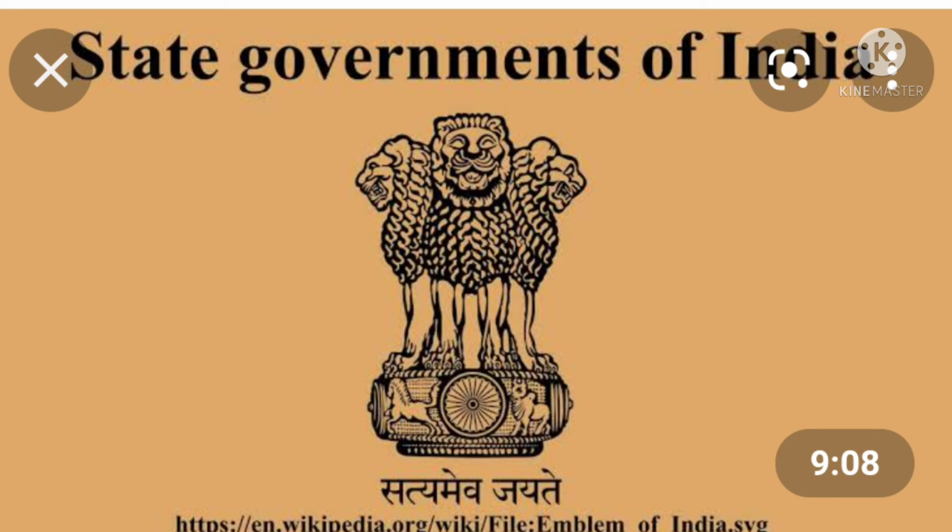The governor is the head of a state, who is appointed by the President of India. The governor serves for a term of 5 years. After the assembly elections, the governor invites the leader of the party to form the government. The leader of the majority party becomes the chief minister of the state.